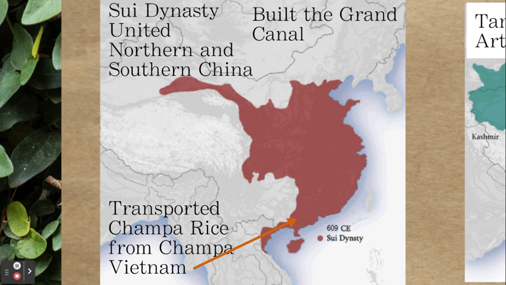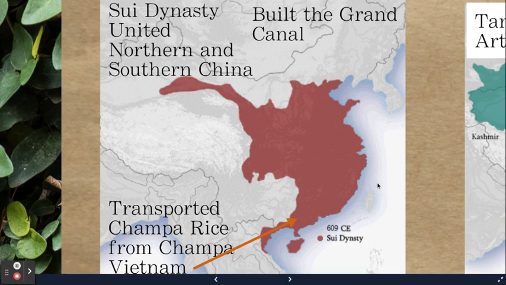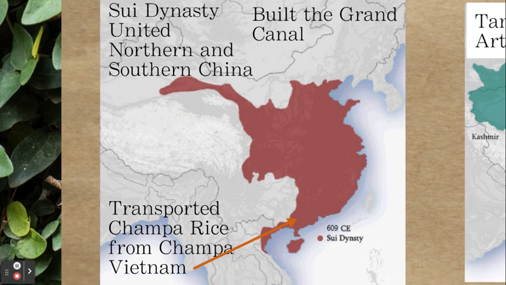Very, very important. They are going to build what is called the Grand Canal, and the Grand Canal is going to be very, very important. See, the Grand Canal is going to transport Champa rice from Vietnam. Now, the interesting thing about Champa rice is that unlike a regular rice strain that you can only grow once a year, Champa rice you could grow 3 times a year and you didn't need as much water. So it was so much better than the regular rice. Now, if I can grow rice 3 times a year, that's going to give me more food. So if I have more food, you guessed it, I have more babies.